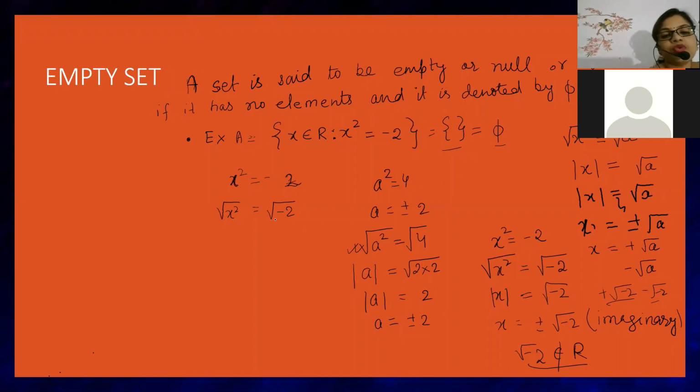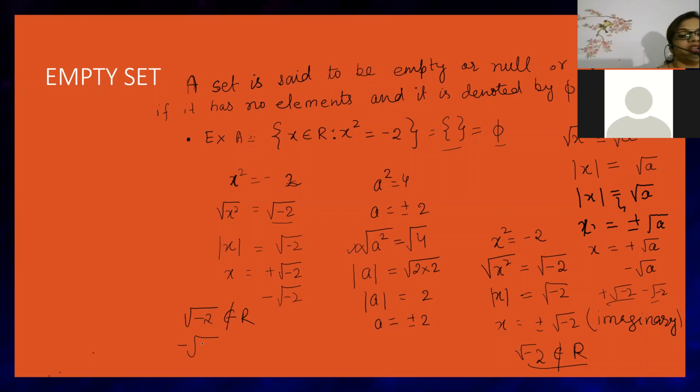Fine. So, beta, here root under -2 is exactly this, so this will again become square and root means modulus. And here this is exactly root under -2. Now this modulus will release and it will give plus root under -2 and minus root under -2. So this plus root under -2 does not belong to real numbers, and this minus root under -2 does not belong to real numbers, because both these numbers are imaginary.